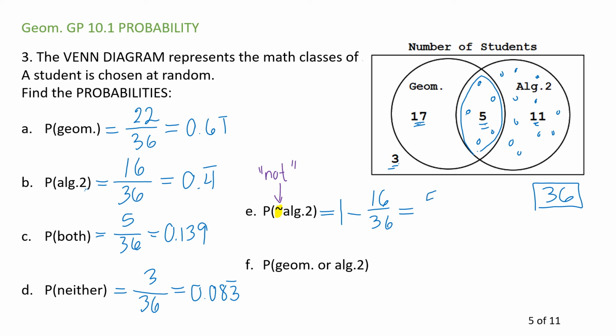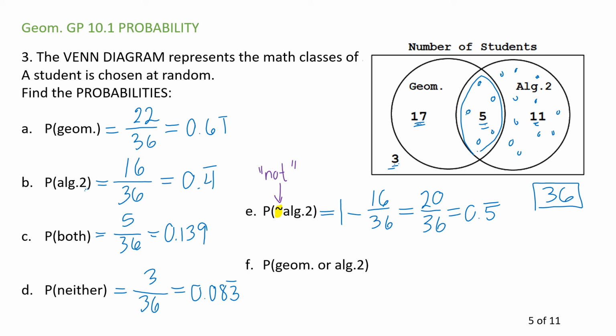That's 5/9. Or the decimal. Now, there's another way of doing it. You could actually count up all the people that are not in this circle. It's the 17, 18, 19, 20. So it's 20. In fact, I think I'm going to write that. It's these 17 and those 3, or those 20, that are not.